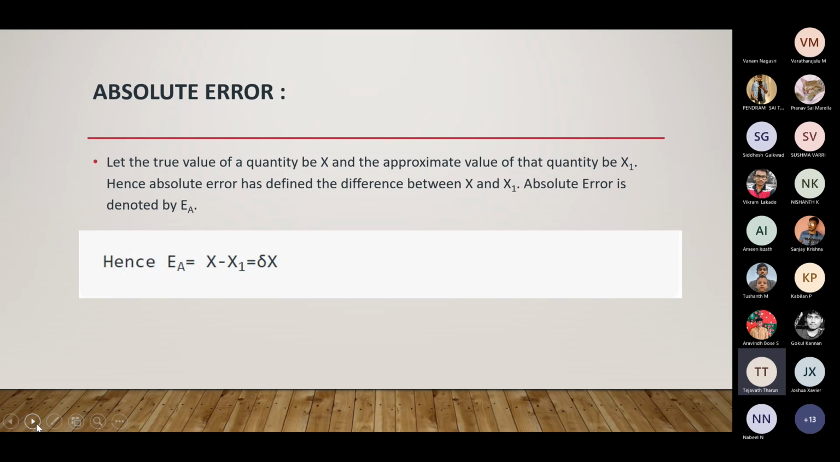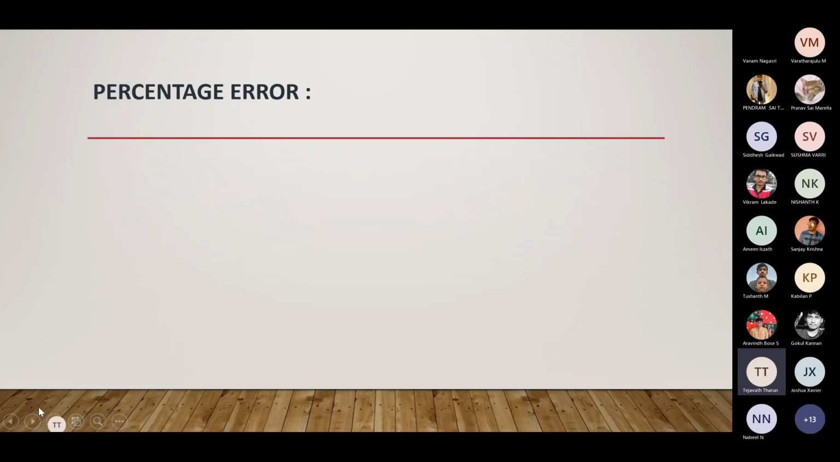There is also a similar formula called mean absolute error. The mean absolute error is the average of all absolute errors. The formula is mean absolute error equals 1 by n times the summation from i equals 1 to n of the absolute value of xi minus x1, where n is the number of errors. So let's go to the next.